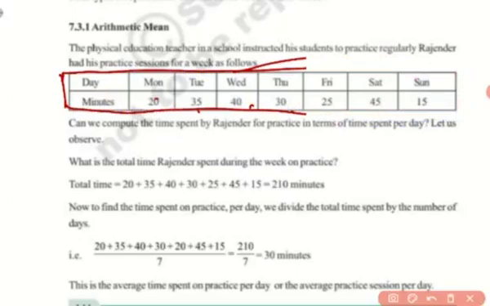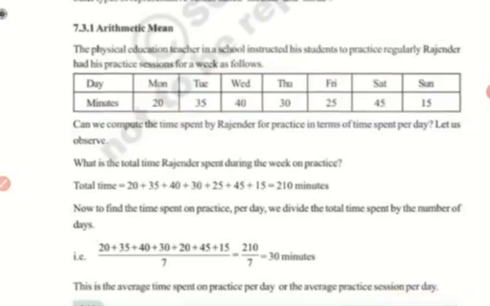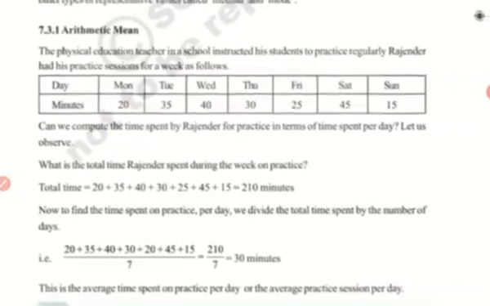Okay, now if the teacher asked Rajendra how much time did he spend every day, how much time he has spent the whole week for the sessions, so what would be his answer? How can he answer this? Will he say Monday I've done 20 minutes, then Tuesday 35 minutes, and on Wednesday I've practiced 40 minutes, and Thursday 30, Friday 25, Saturday 45 minutes, Sunday 15 minutes.